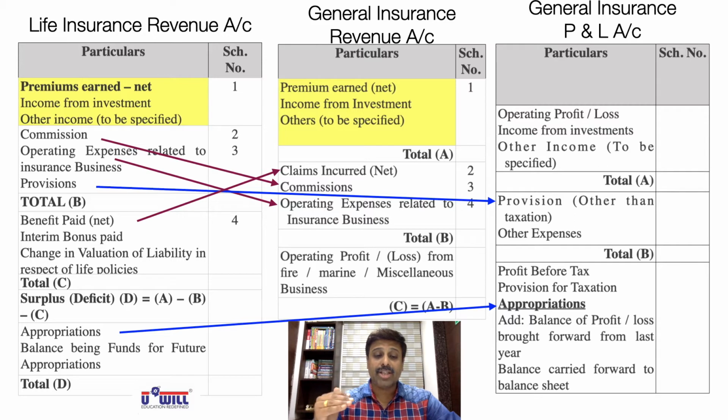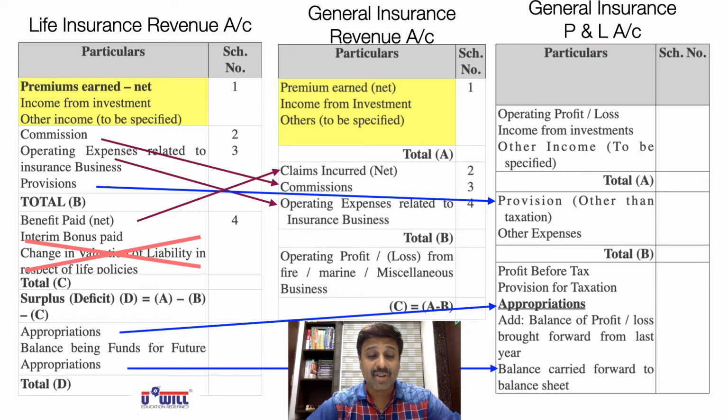General insurance does not have any liability in respect of the life of a person, so they don't have change in valuation of liabilities. In short, interim bonus paid and change in valuation of liability we don't have in general insurance.